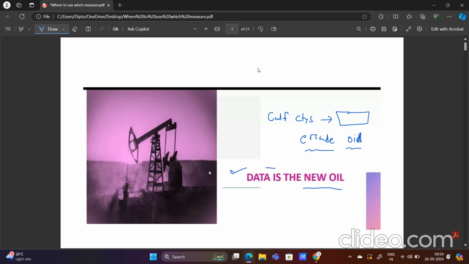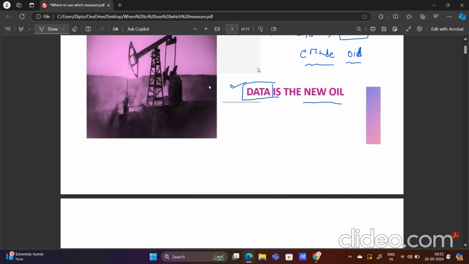In the current point of time, data is nothing but the new oil. New oil means the country or the company which has a very huge amount of data can accumulate a very huge amount of money, or wealth. So basically in that perspective we can say that data is the new oil. Suppose a company has a very huge amount of data, that company can grow and accumulate a very huge amount of wealth. So that's how data is important in the current scenario.